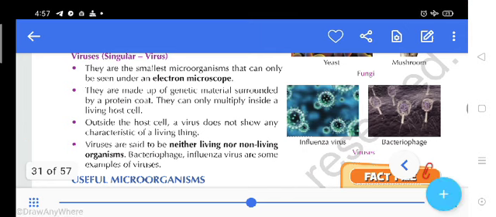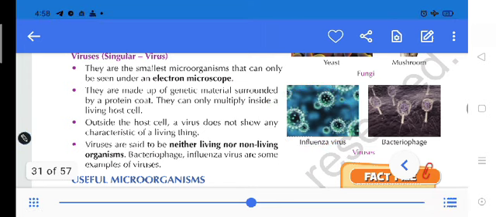It means they have a protein coat surrounding their body, and they behave like non-living things when they are outside a living thing's body. When they enter and contact the living cells, then they start their reproduction.